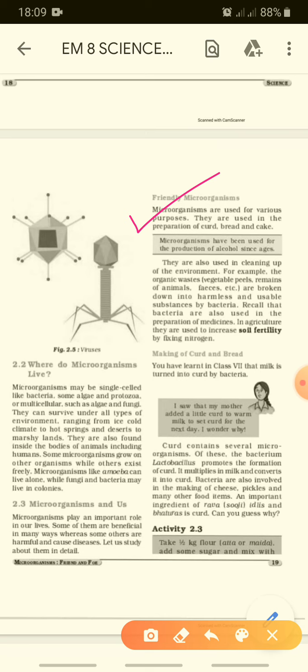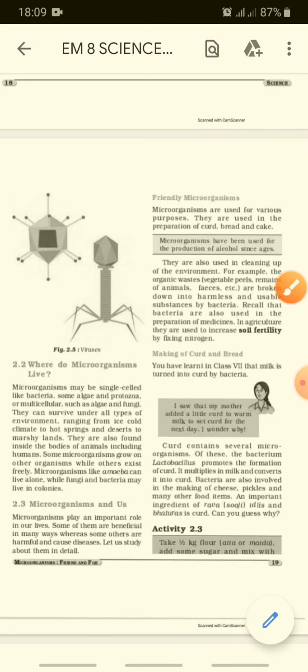Yes, when we make a cake we also use yeast, right? From milk we can make curd. The name of the bacteria is Lactobacillus. With the help of the Lactobacillus bacteria, milk is converted into curd, that is dahi, we can say. Even bread and cake are baked with the help of microorganisms.